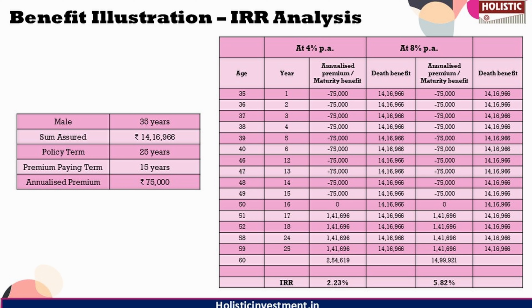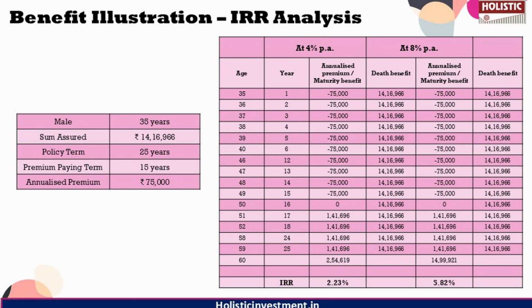Another special case scenario could be, suppose you died at the end of the 8th year after taking the policy. So you died after paying only 8 annual premiums of 75,000. Even without paying the annual premium for 15 years, your nominee will receive the full assured benefits, which are the death, survival and maturity benefit.